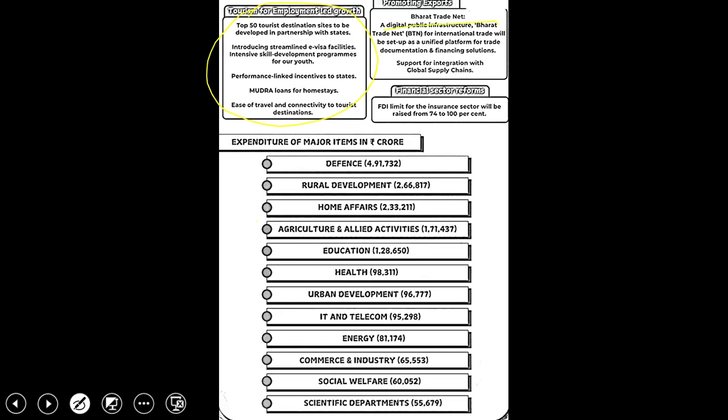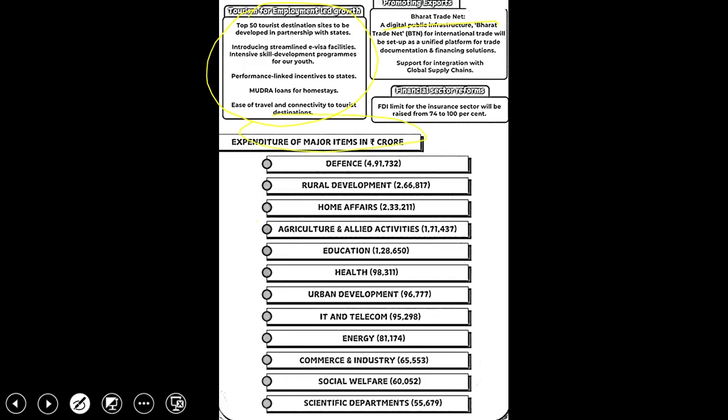Then we have Bharat Trade Net. Here, a digital public infrastructure, Bharat Trade Net (BTN), for international trade. This will be set up as a unified platform for trade documentation and financing solutions. So the documentation will be made easier under Bharat Trade Net.